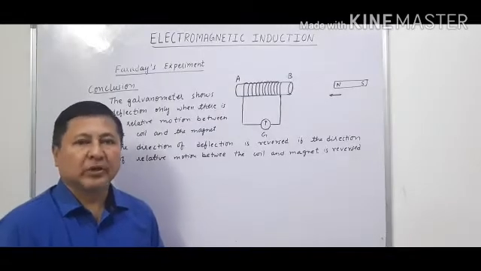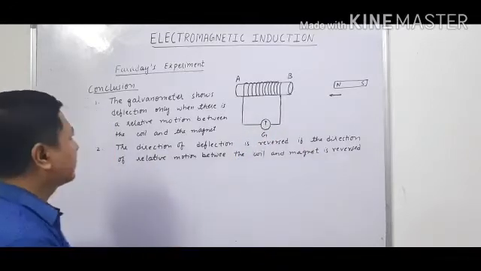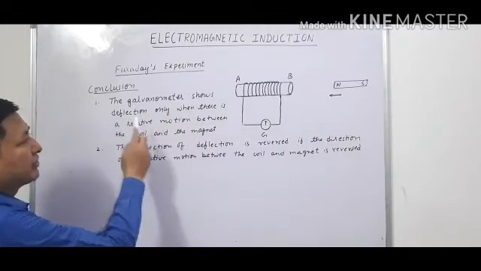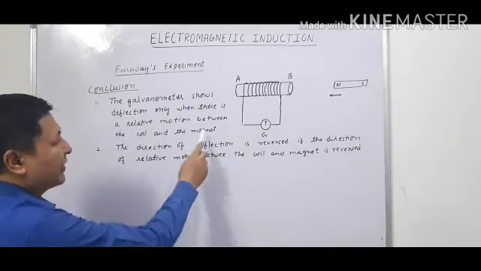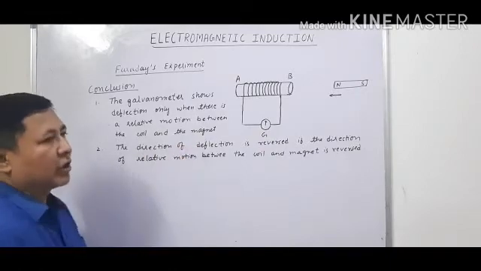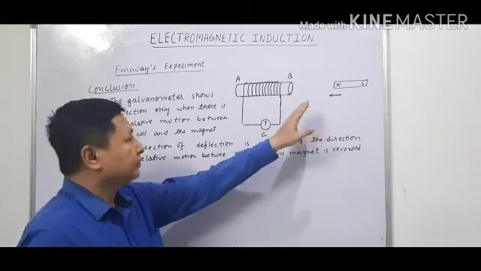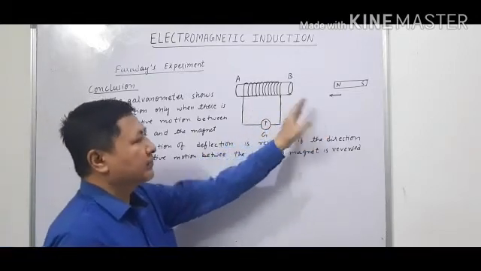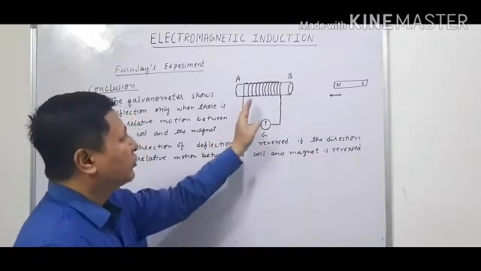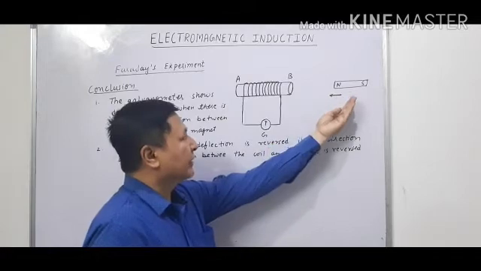Let us see what conclusion is drawn from Faraday's experiment. The first conclusion is that the galvanometer shows deflection, that is, current is induced, only when there is a relative motion between the coil and the magnet. If there is no relative motion, no current will be induced. If there is relative motion, that means either you move the coil towards the magnet or you move the magnet towards the coil,